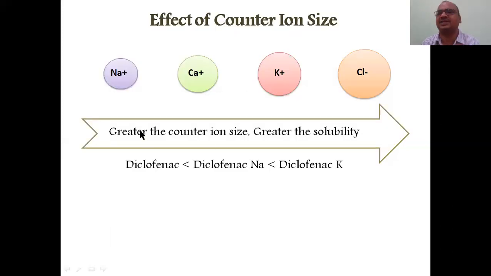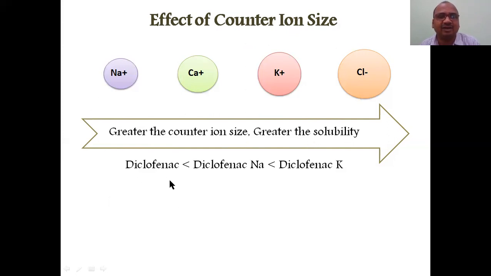And counter ion size. See, sodium salt we are using. This is a calcium salt, potassium salt, chloride salt. For example, HCl, I have shown, no? Theophylline HCl, cetirizine HCl, I have shown. Whatever counter ion you are adding to the main drug, the parent drug, the size is important. The greater the counter ion size, the greater the solubility.